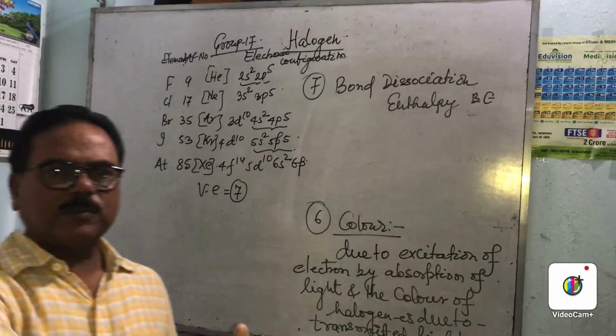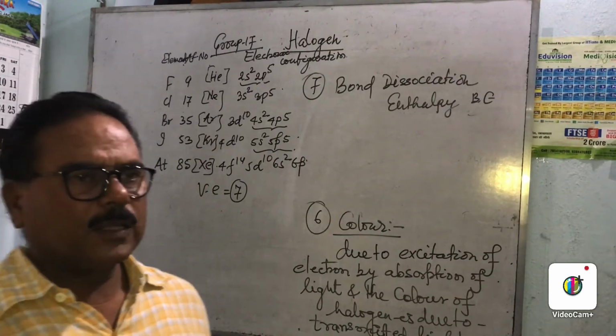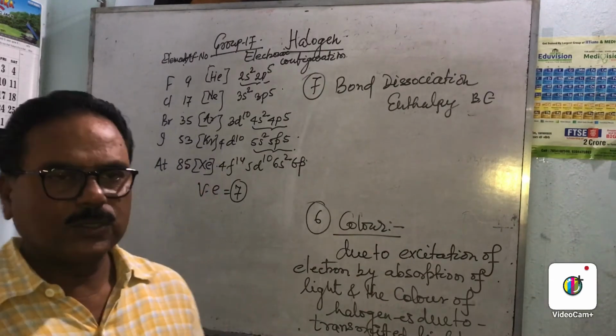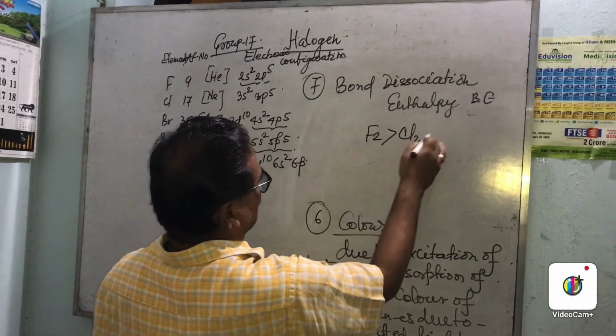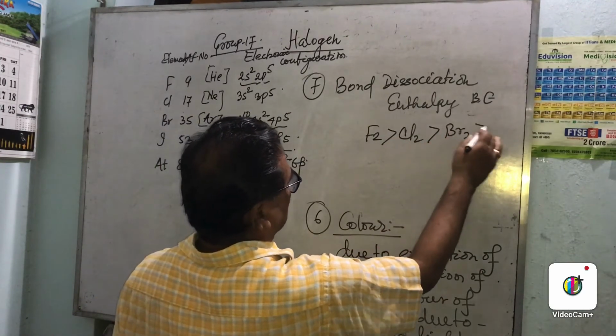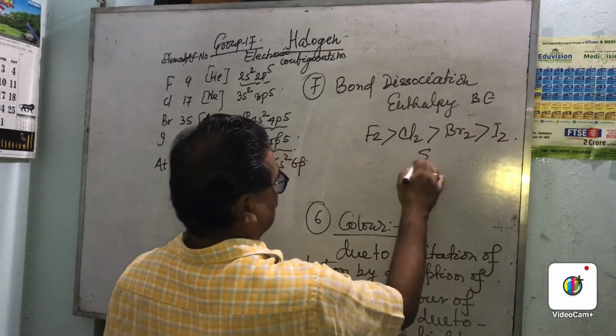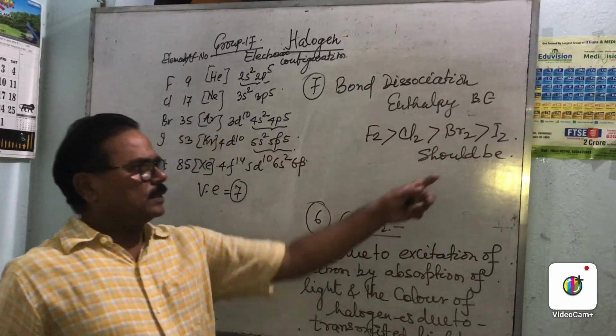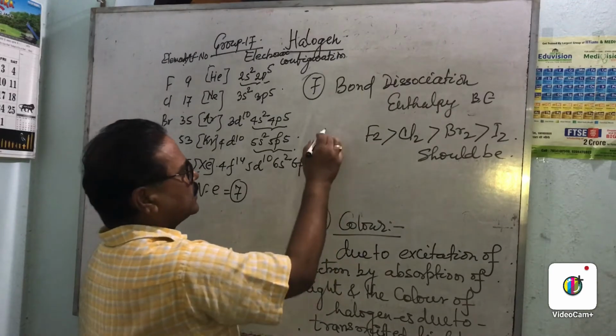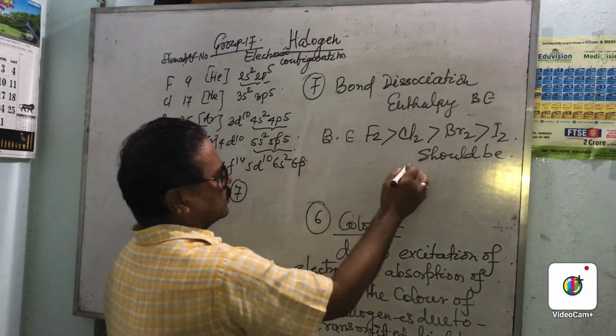As the size of atom increases, bond energy decreases. So the order should be fluorine, chlorine, bromine, and iodine. This is the expected decreasing order of bond energy.